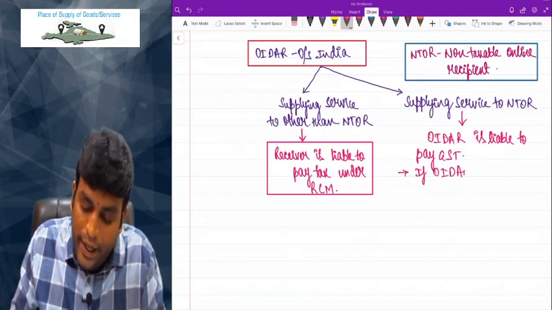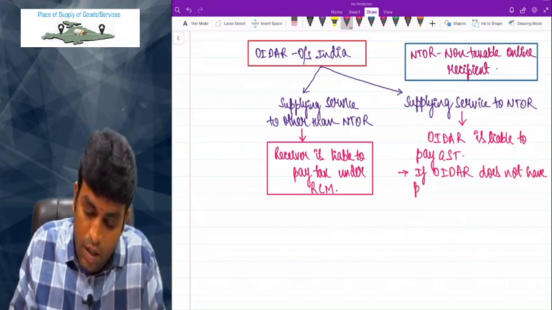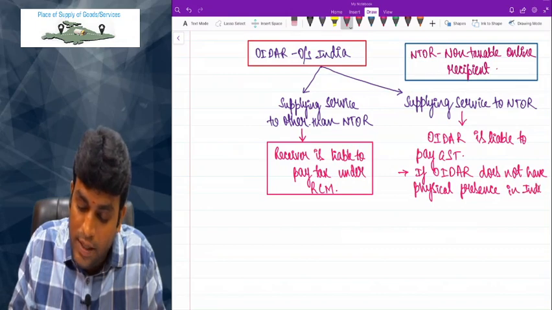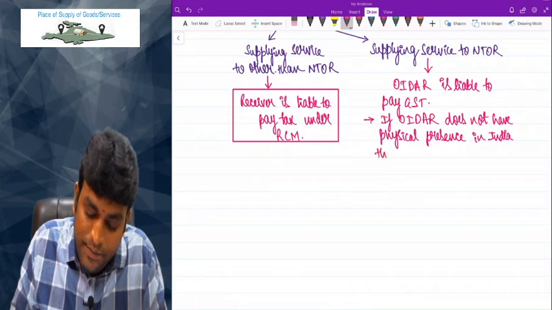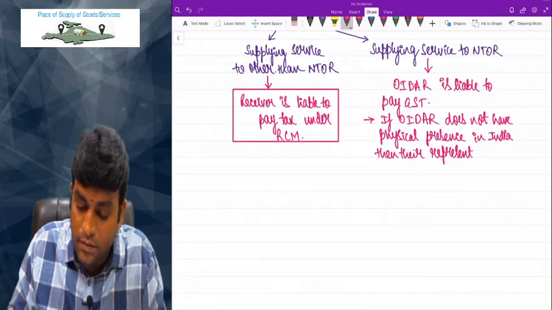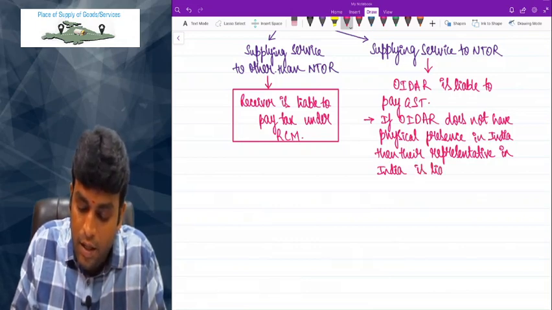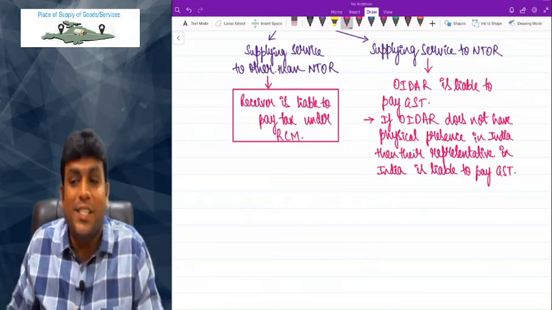If order does not have physical presence in India, then their representative in India is liable to pay GST.